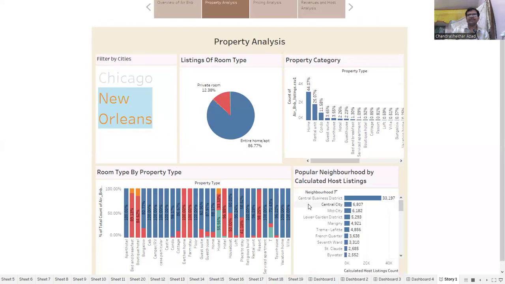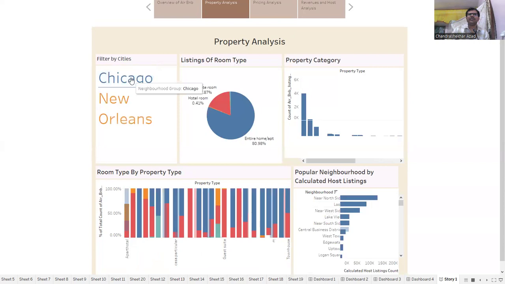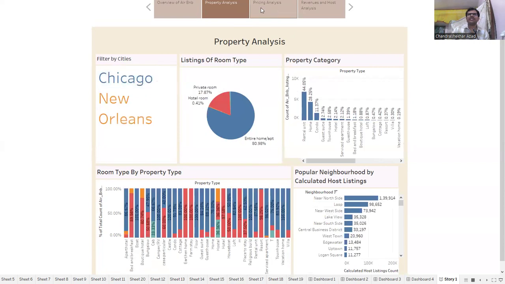And here, in New Orleans city, the most active neighborhood is the Central Business District, and in the city of Chicago, the most active neighborhood is Near North Side and Loop. So now the next slide is pricing analysis.